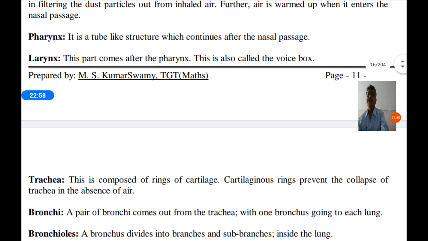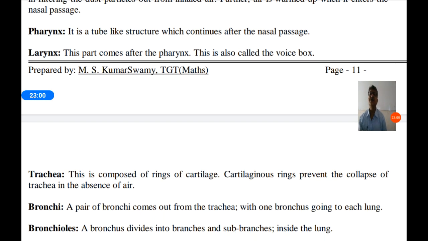Next, we go to pharynx. It is a tube-like structure which continues after the nasal passage. After the nasal passage, there is again a tube-like structure where our mouth and our nose open into each other. So that passage is called pharynx. Next, larynx. This part comes after pharynx.